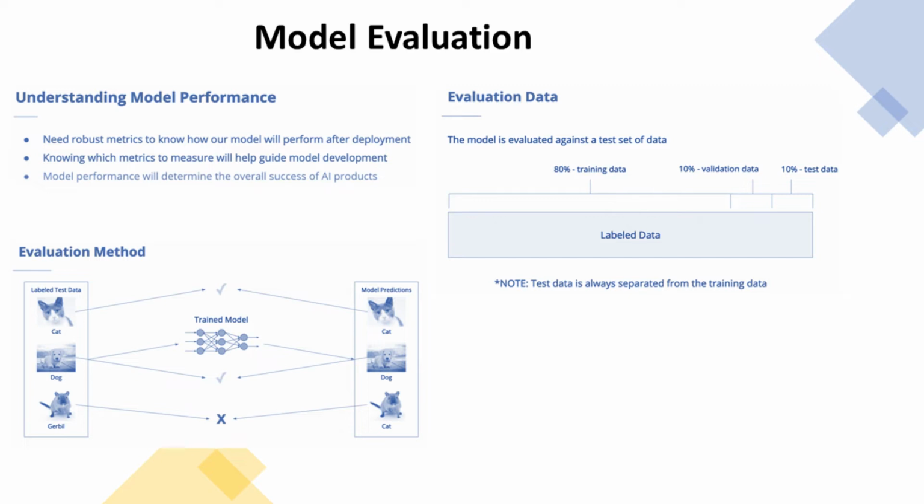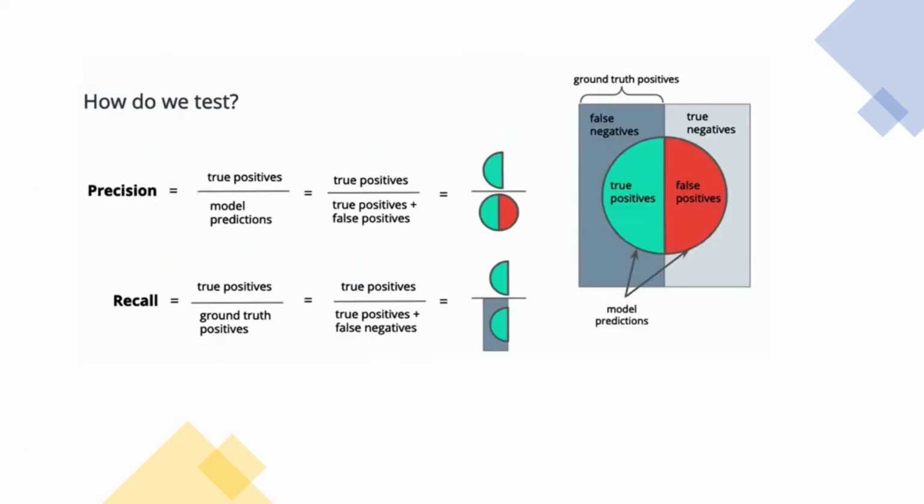Both of these will measure the model such that we can understand how the model performs for an individual class as well as how well it performs across classes. Looking at this graphic, we see the model's predictions inside the circle. The left half of the graphic represents the ground truth in the data, and the right half of the graphic represents negative or non-existent data.